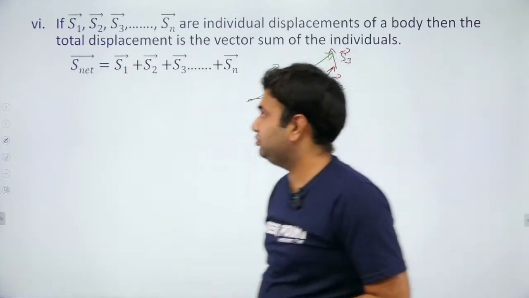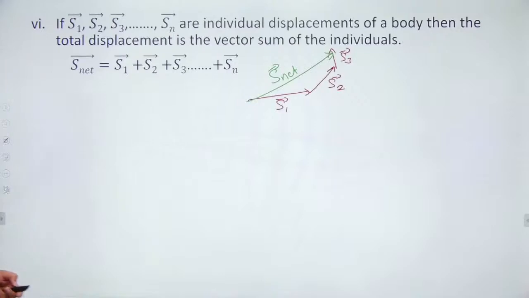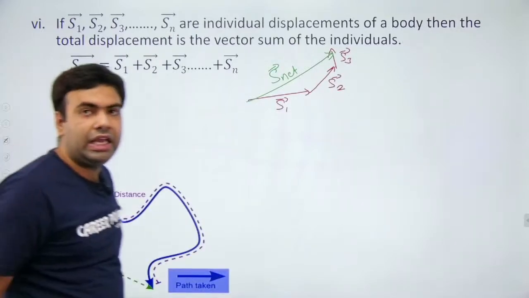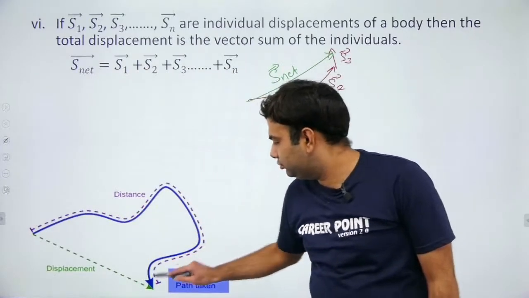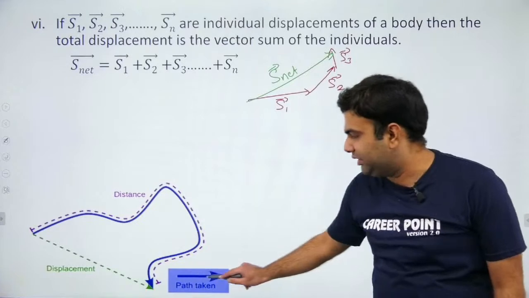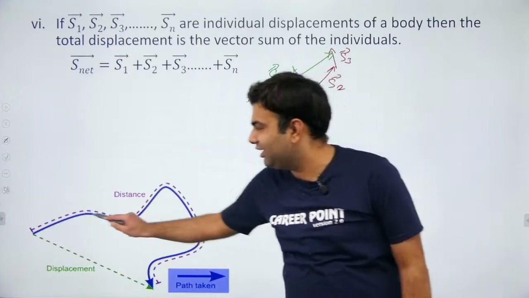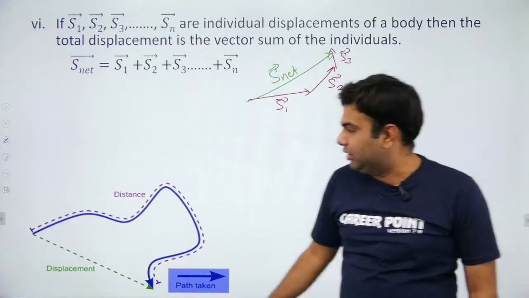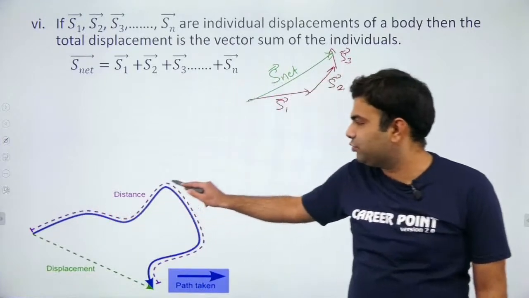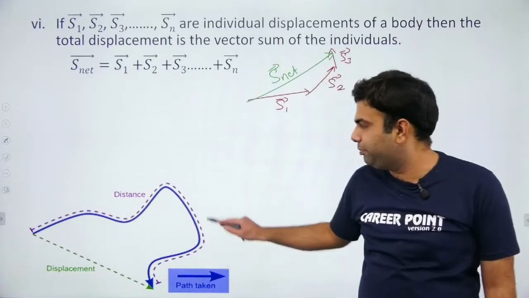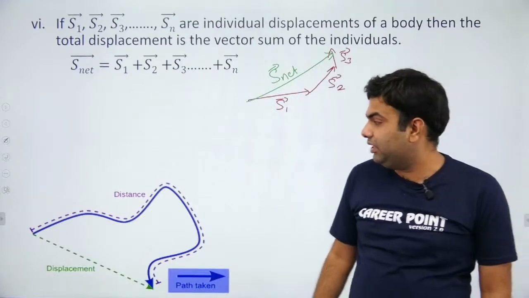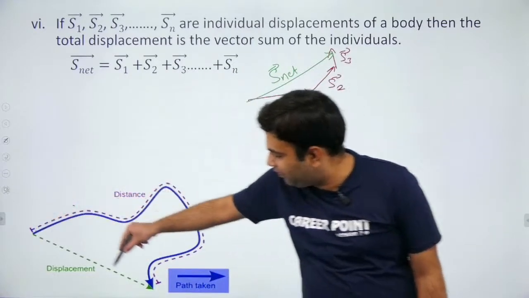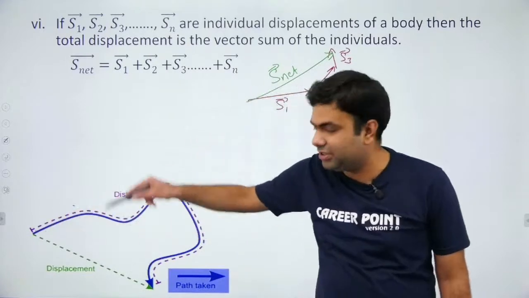Now, let me take another example. See, if a car is moving in this path, so this is the path taken, which is blue in color. So what will be the displacement? Distance will be the length of the actual path, that is shown by the purple dotted line. And what is the magnitude of displacement? It is the line joining the initial and final point. This is the displacement.